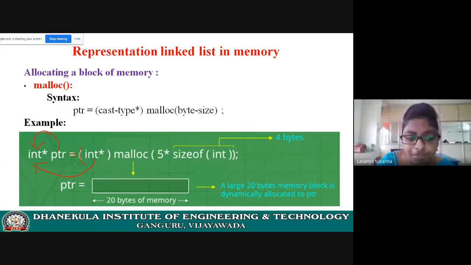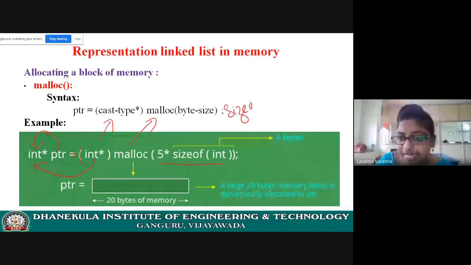What is the data type of this pointer variable? Int. So int star. Next, malloc. Here you need to give how much memory you need, the byte size: 5 into sizeof int. Here sizeof is an operator which returns the amount of memory. It will calculate the amount of memory. Sizeof int means it will return the amount of memory occupied by the integer.